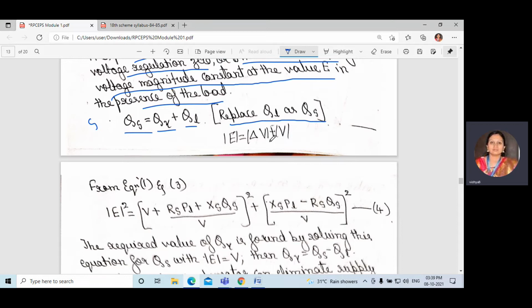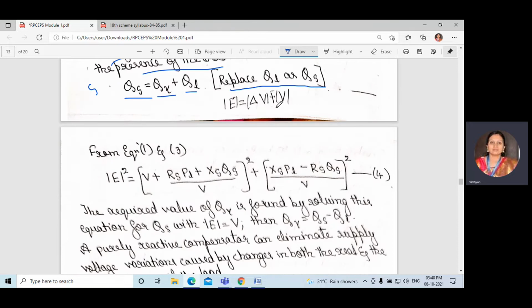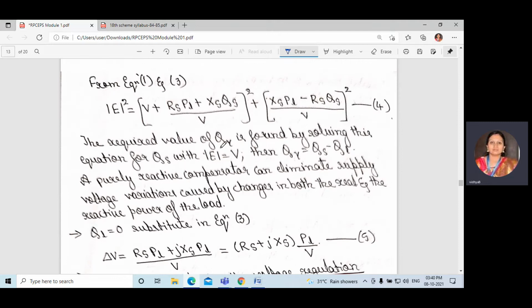E equals delta V plus V. So you will get E square is equal to V plus RS into PL plus XS into QS divided by V. We will consider the magnitude. We have separated the imaginary part and we have added the V, here delta V plus V. So you will get this equation, the required value of QI.